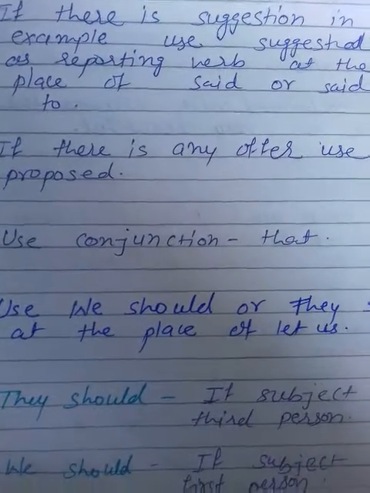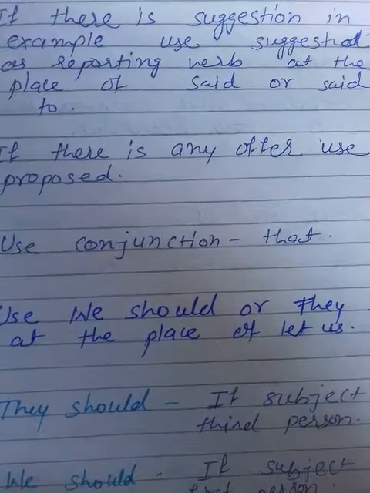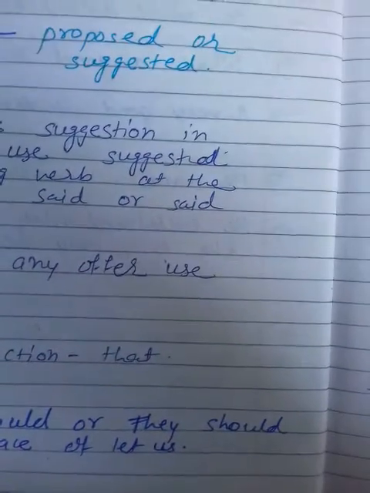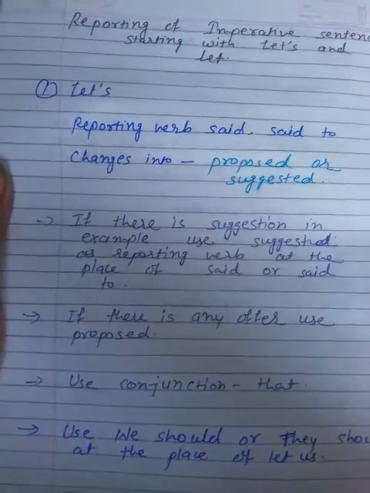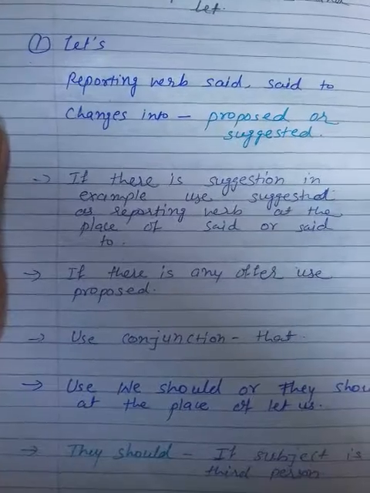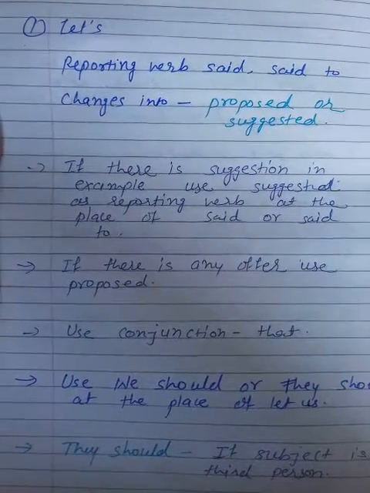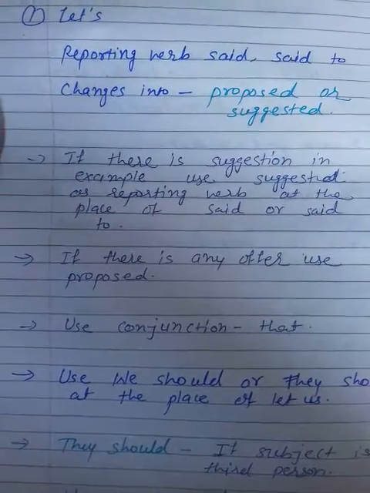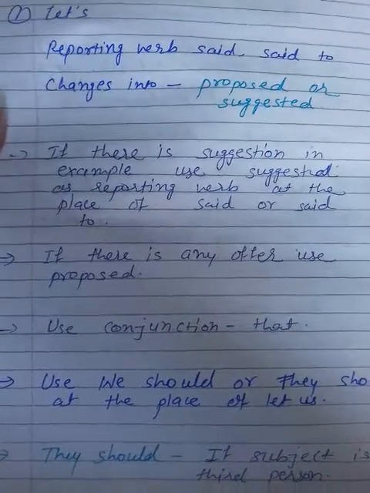And if the subject is first person, you have to use we should in place of let's. Now we are going to see some examples. So these are the rules of imperative sentences and how to change an imperative sentence into reporting, or indirect speech.